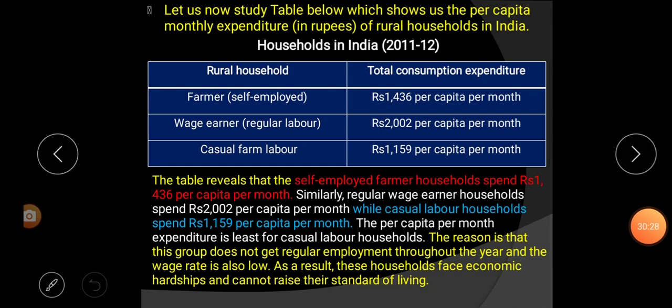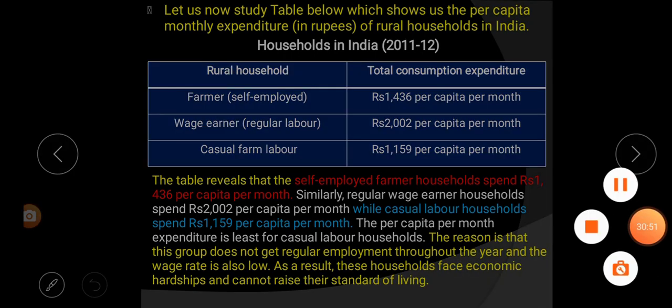Let us now study the table below, which shows us the per capita monthly expenditure in rupees for rural households in India. That means in this table we are going to discuss the per capita monthly expenditure of rural households in India, 2011-12.